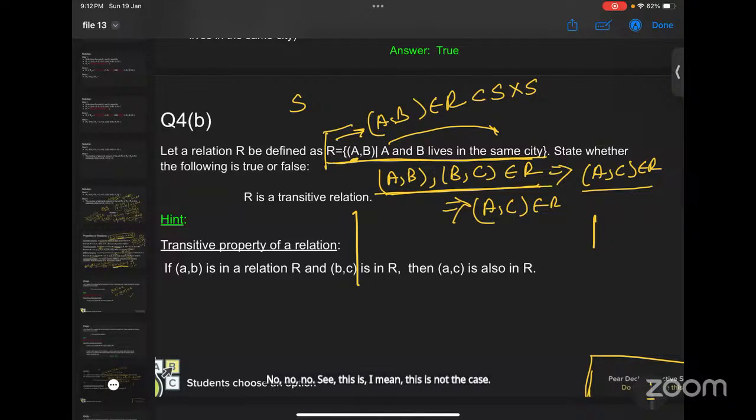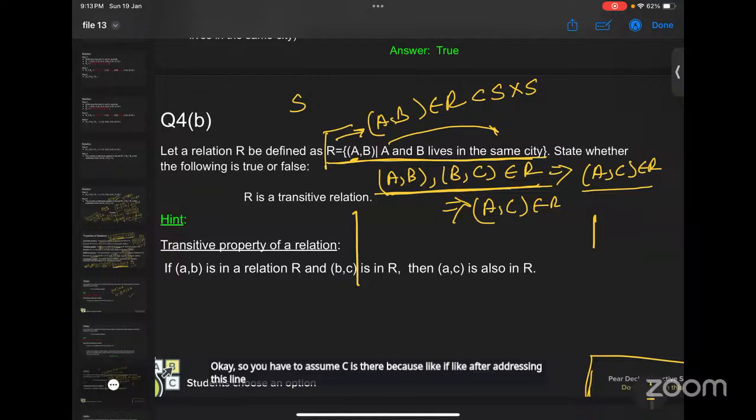If C is not there, then C is not your point of concern. So you have to assume C is there, because after assuming A, B and B, C are there, if you get the conclusion that AC may not be in the set, then we can conclude that this may not be transitive.